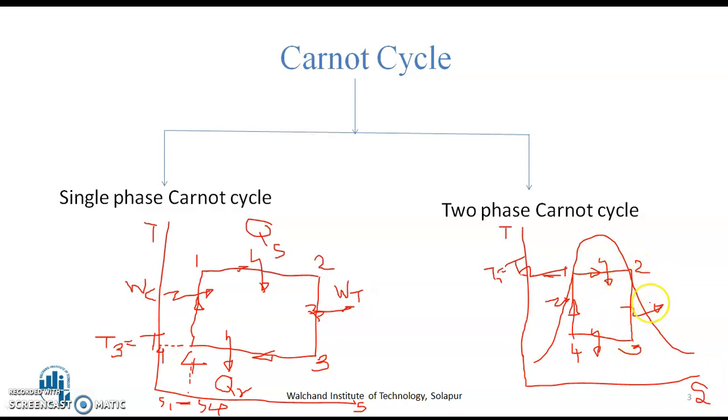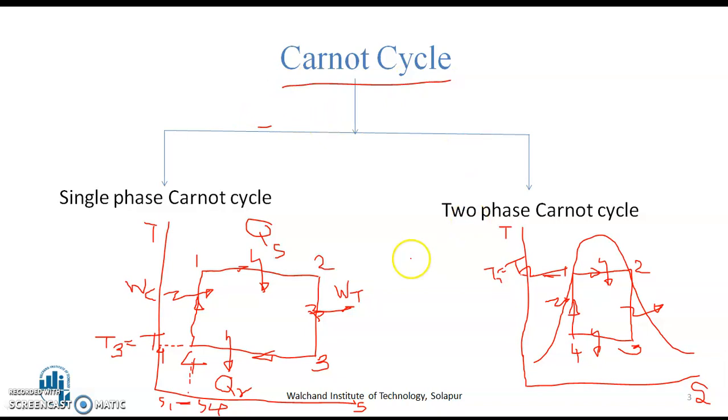Here also the assumption was entropy is remaining constant during expansion, but because of the friction in the turbine we can't get this isentropic expansion, and also the friction is present between the fluid and the pump impeller blades, so because of that friction the entropy changes. So this Carnot cycle is only ideal in nature.